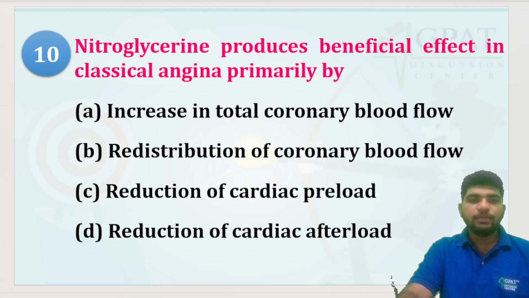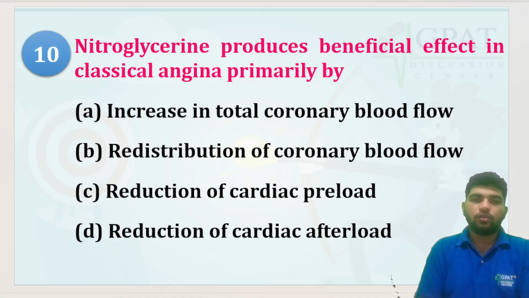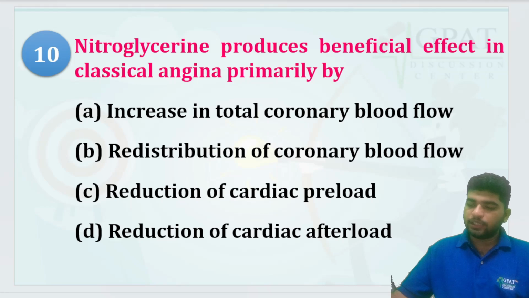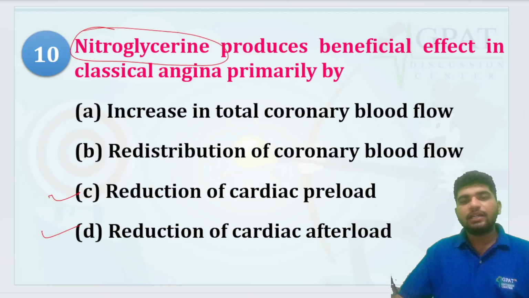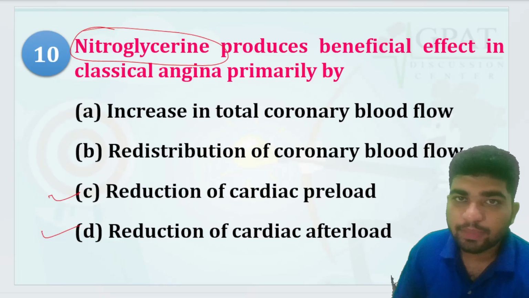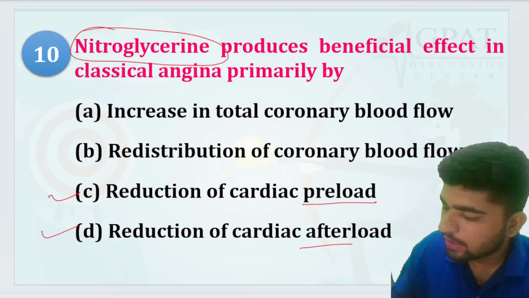So, nitroglycerin produces beneficial effect in classical angina primarily by: increase in total coronary blood flow, redistribution of coronary blood flow, reduction of cardiac preload, and reduction of cardiac afterload. See, both options C and D. If you talk about C and D, nitroglycerin, that is nitrates, are the drugs which reduce both preload and afterload.